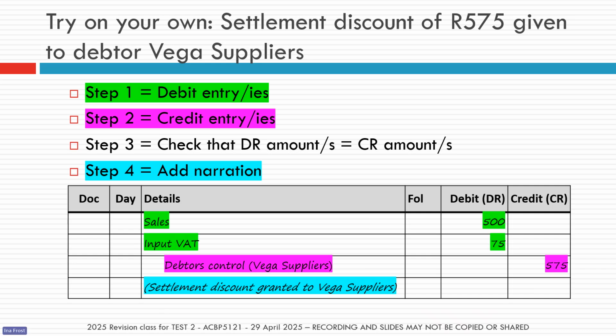So again, you can try and use your little T accounts to understand which accounts we need to debit and which accounts we need to credit. Remember, your total debits must equal your total credits, so both sides must add up to 575. And then don't forget your little narration. That can carry a mark as well. So don't forget to write down quickly why we are actually making this particular entry.